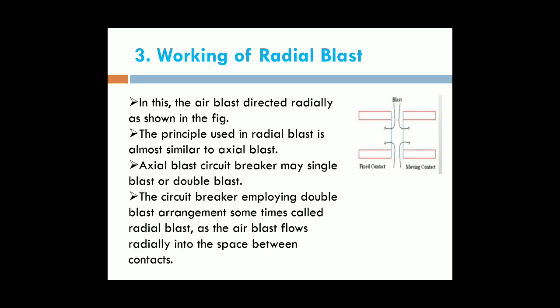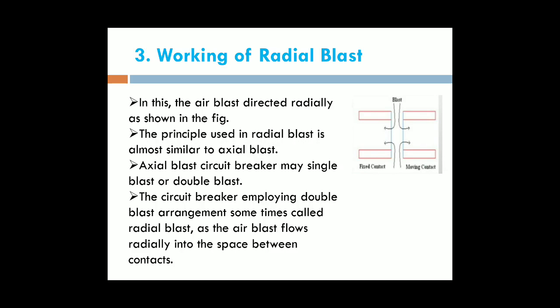But in the case of the cross blast, the air blast is in the direction at right angle to the arc. Then we forcefully inject the air into the arc, and that arc will be moving to the arc splitters. In the arc splitters, we split the arc, then we reduce the arc. That is one of the arc reduction methods, arc splitting. By using this arc splitting, we control the arc and we are reducing the arc. Then we protect the circuit breaker within a very short time.